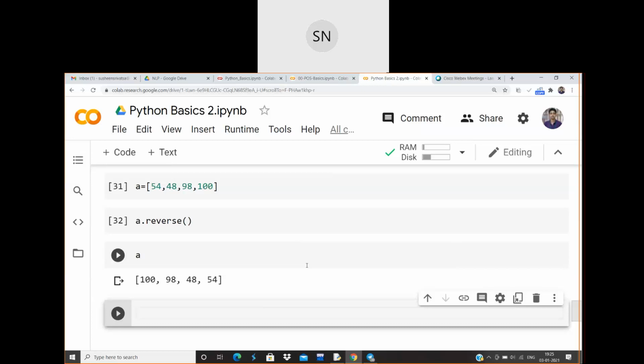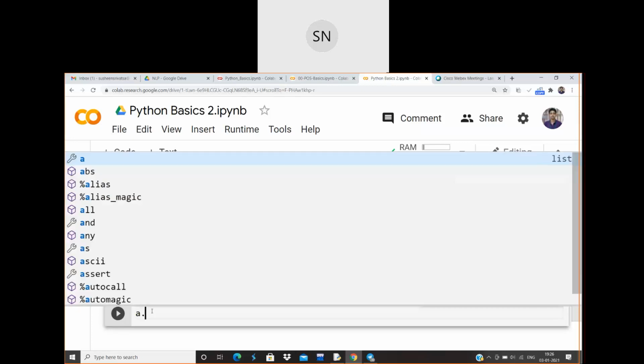In Python, we can actually implement all these sorting techniques. But there is another approach which reduces our time and saves our time. Let me show you that one. I just want to sort all the values which are present in A. So in order to do that, I will be dealing with the same approach. A dot sort. Just type sort.